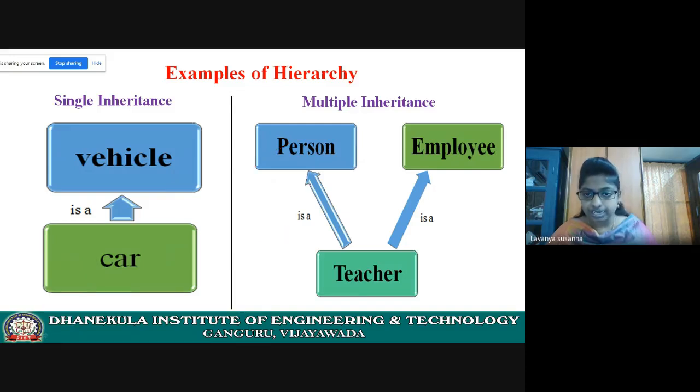Now you need to give relations in this way. This is a superclass. Arrow mark must be like this, from this. And this is a subclass. Don't give arrow mark like this. You should give like this, okay? I hope you understood.